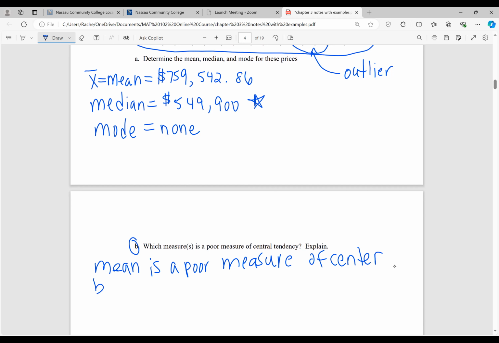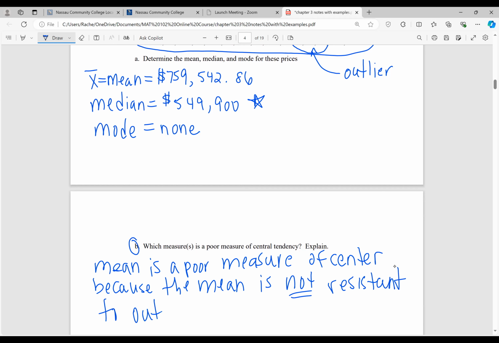The reason is because the mean is not resistant to outliers, whereas the median is, right?